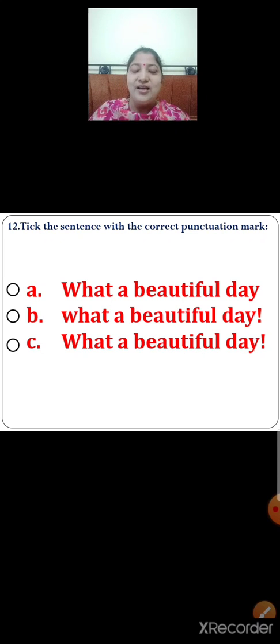Option C. What a beautiful day. The sentence has started with a capital letter and is ended with an exclamation mark. So children, now select the correct option. Yes, you are right. Option C is the correct sentence with the correct punctuation mark. Because it has started with a capital letter and is ended with an exclamation mark.